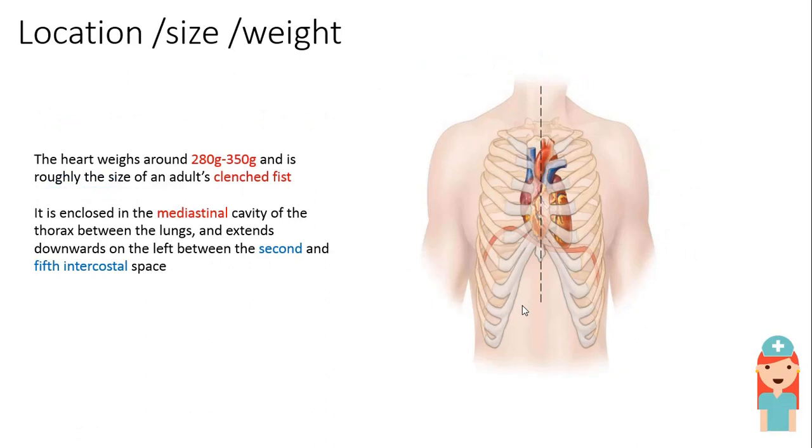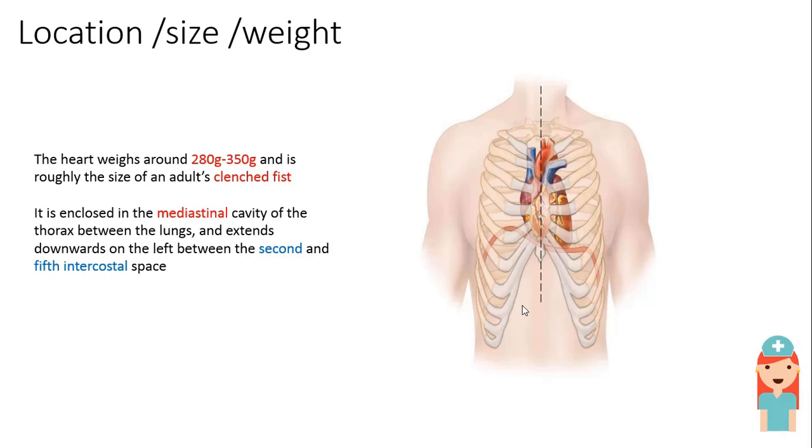Location, size and weight. The heart weighs around 280 grams to 350 grams. So that's the weight of the heart. It is roughly the size of an adult's clenched fist. If I clench my fist, that would be the size of my heart.